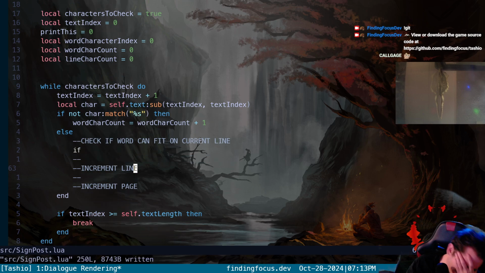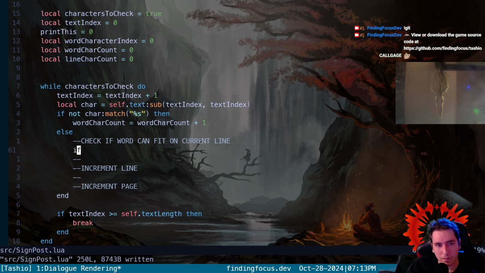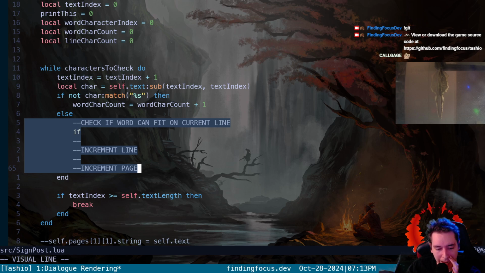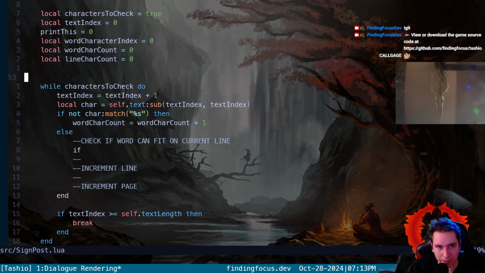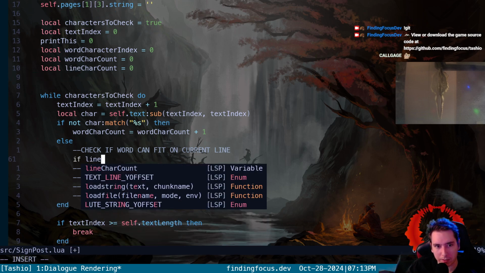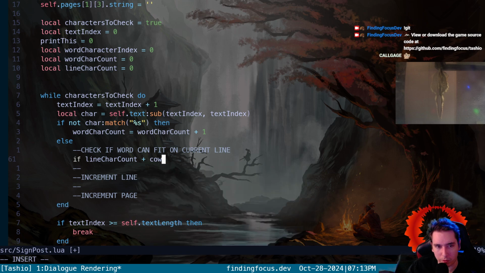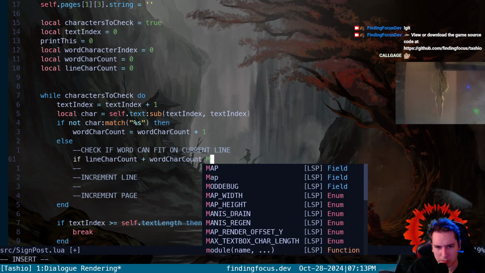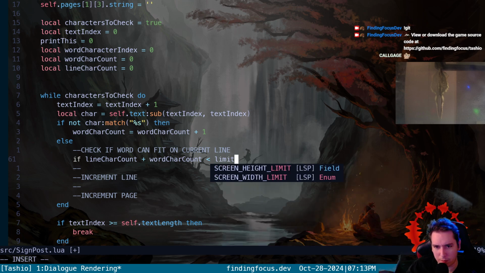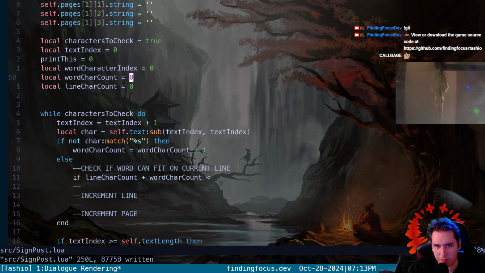So this is like, yeah, because it's at this step in the process that we want to add the line character count. So right now, line character count is 0. Now, if the line character count plus the word char count is less than the limit, which is 19, I guess we'll do this.